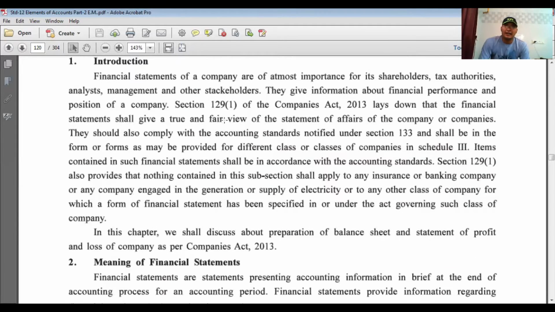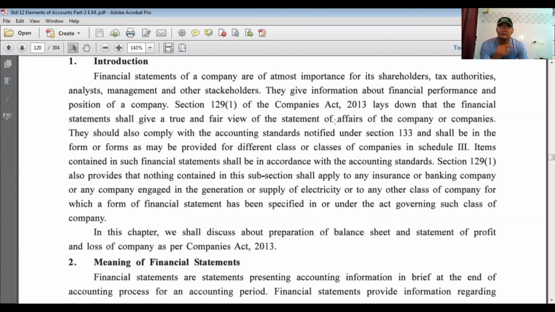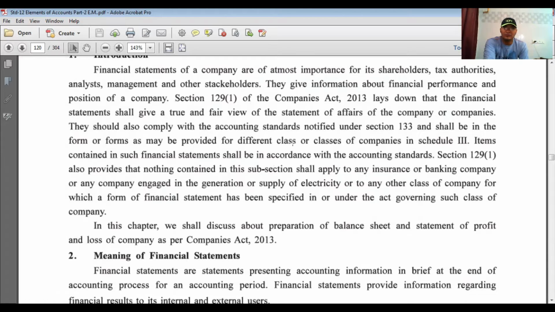And in company's final account, we have to follow all the rules and regulations as per the Companies Act 2013. Earlier there was the Companies Act 1956, but now the law has changed, and from time to time there is amendment in this act, that is Companies Act 2013. So we have to follow all the rules and regulations of the Companies Act 2013.